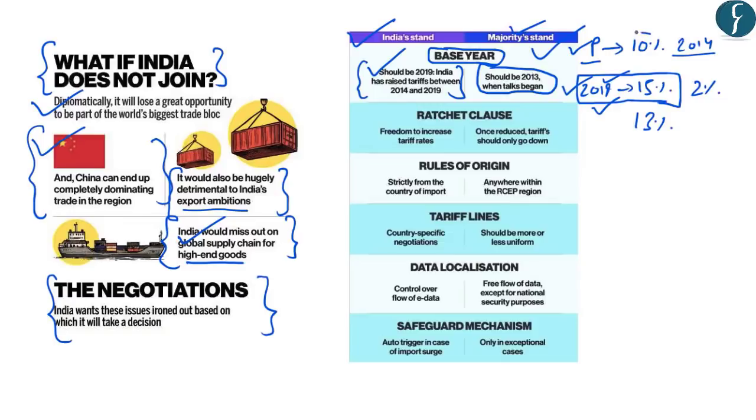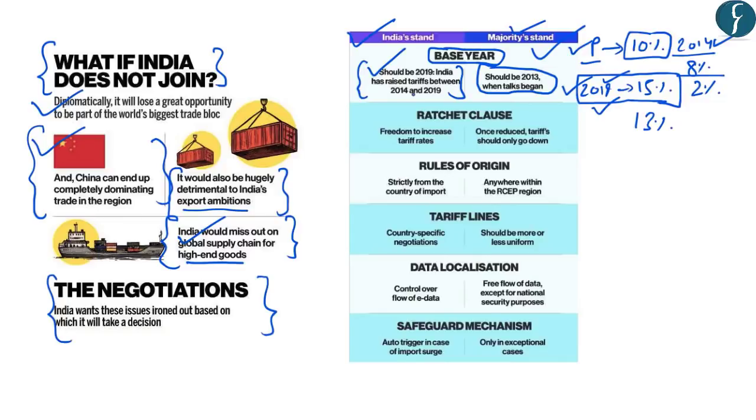However, the other countries want that this reduction in the tariff should be on the base year 2014's tariffs, which means that the reduced tariff would now be only 8%. So in this line, India has said that the base year for the tariff calculation should be the year 2019. And why is it so? This is mainly because India has raised various tariffs between 2014 to 2019. So if any fall in tariff occurs, it would not impact India adversely.